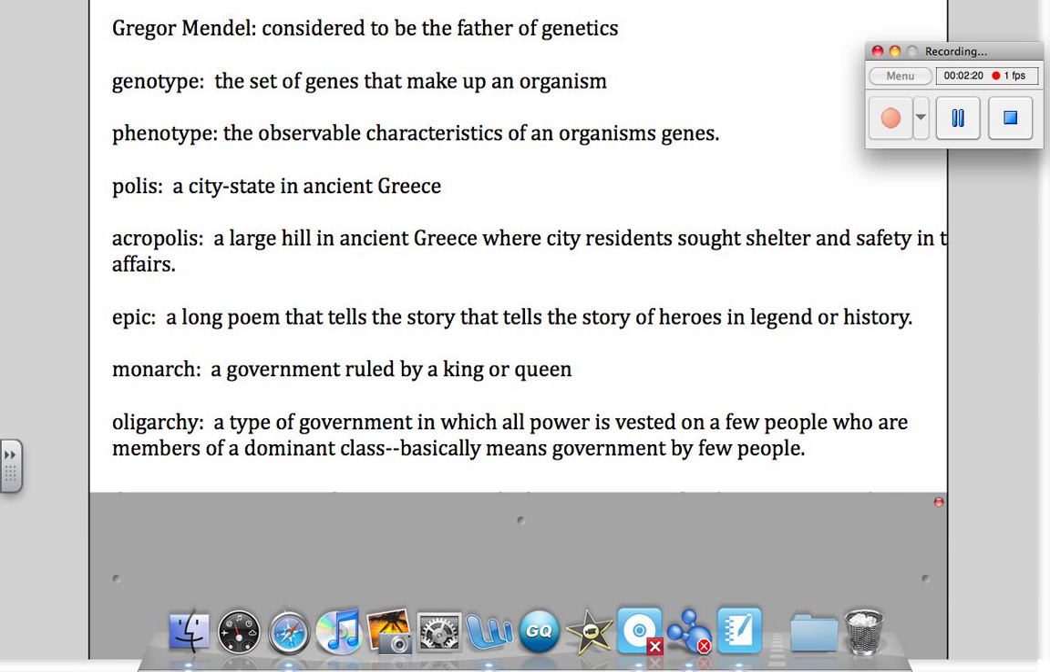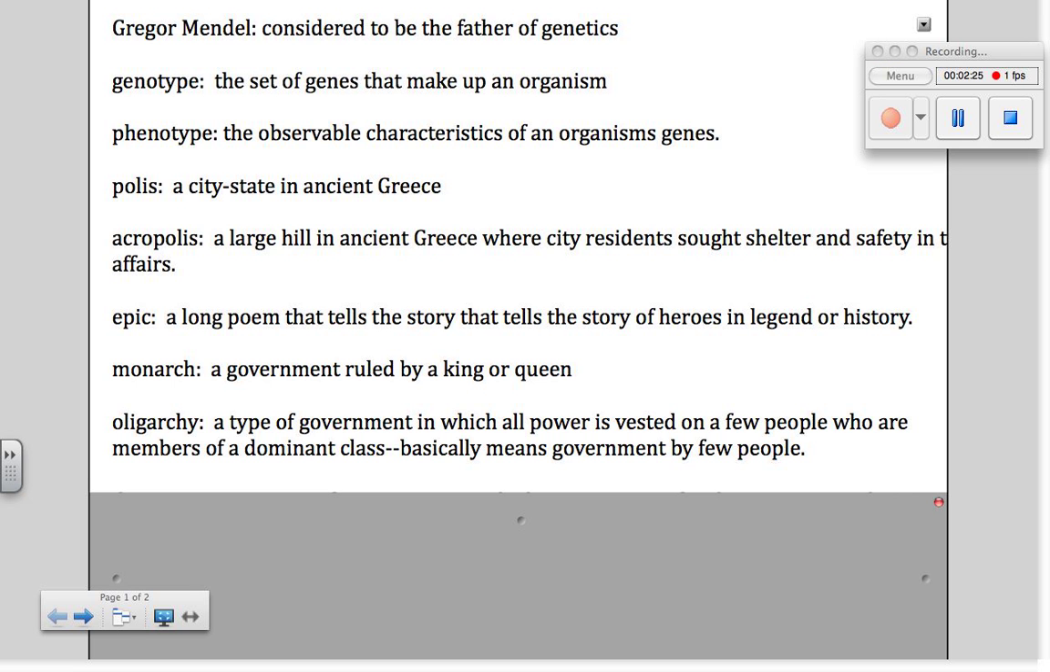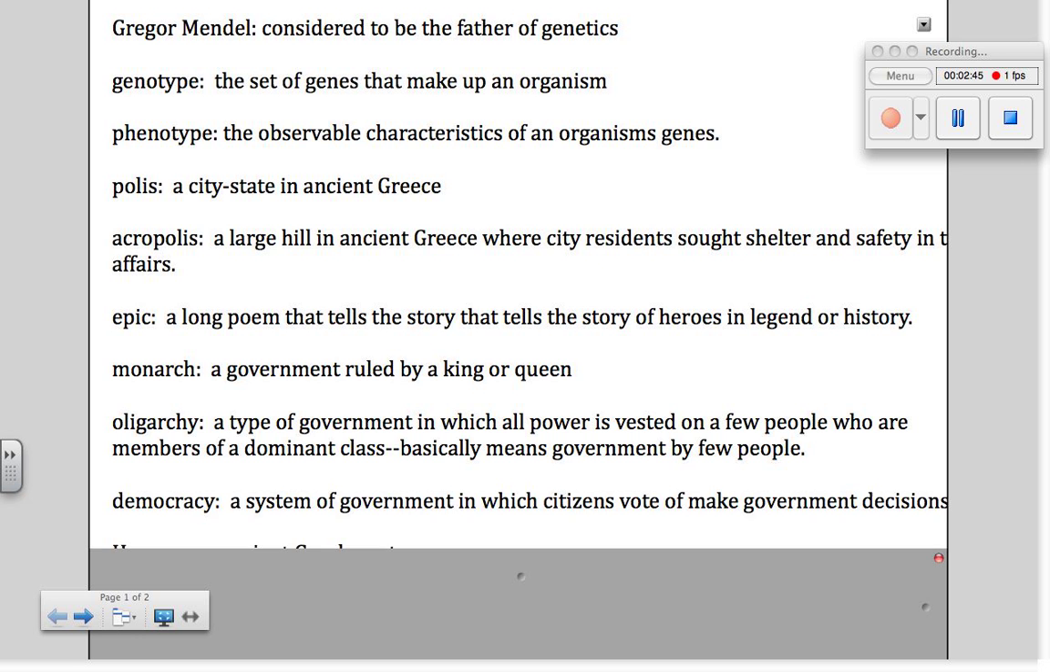The next word is oligarchy. Oligarchy is a type of government in which all power is vested in a few people who are members typically of a dominant or superior class, as society would view it, but they're members of the upper class. Oligarchy basically means a government by few people.